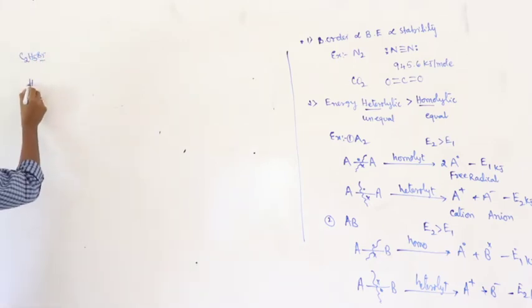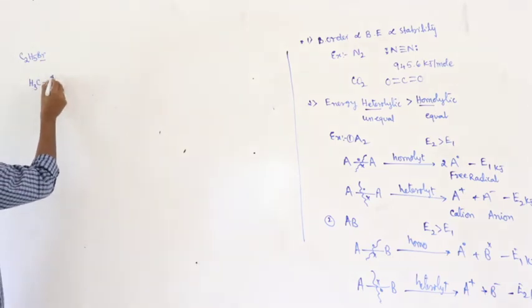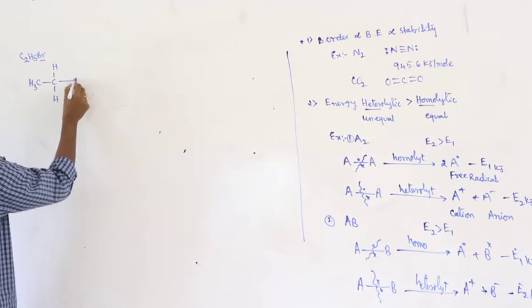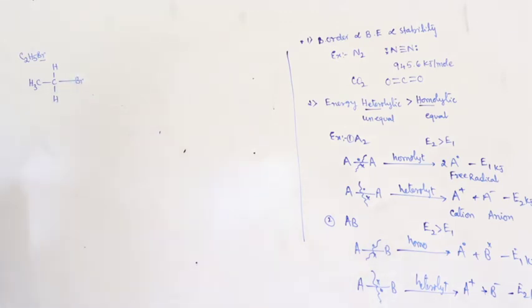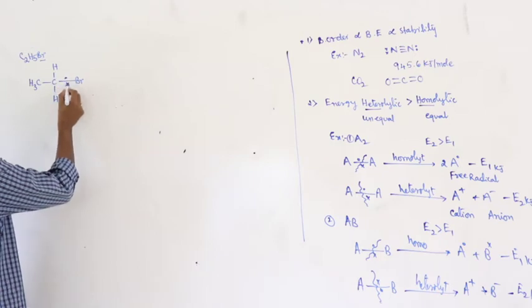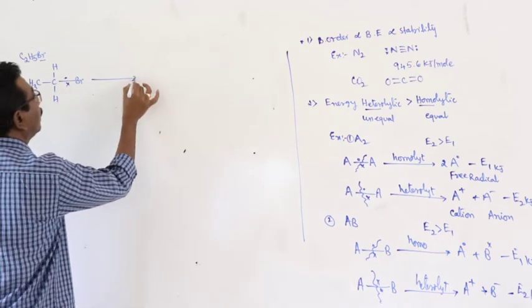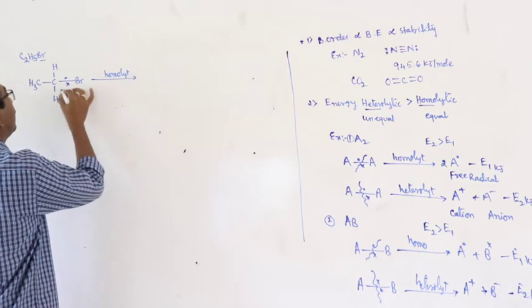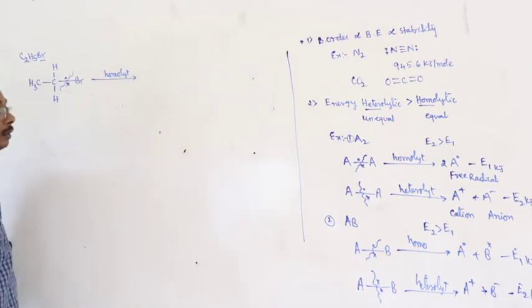In ethyl bromide, we can observe a C-Br bond with a covalent bond. Here it undergoes homolytic cleavage, this one.